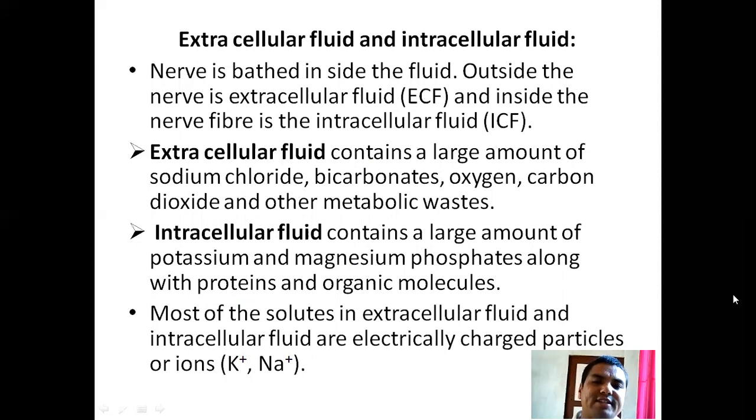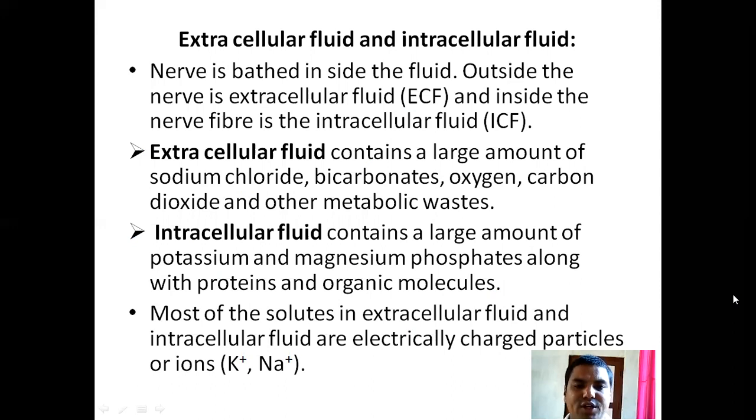Extracellular fluid and intracellular fluid. The nerve is bathed in fluid: outside the nerve is extracellular fluid, and inside the nerve fiber is intracellular fluid. That means the nerve contains fluid from outside and inside. Extracellular fluid contains a large amount of sodium chloride, bicarbonates, oxygen, carbon dioxide, and other metabolic waste.